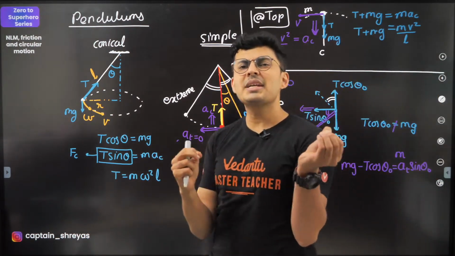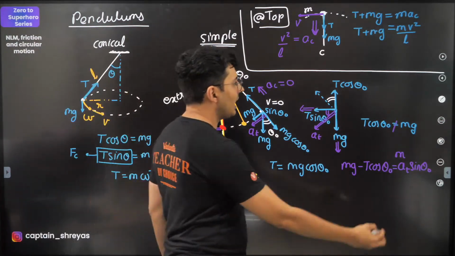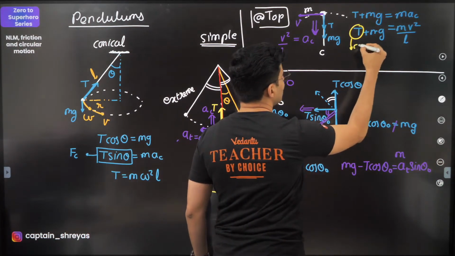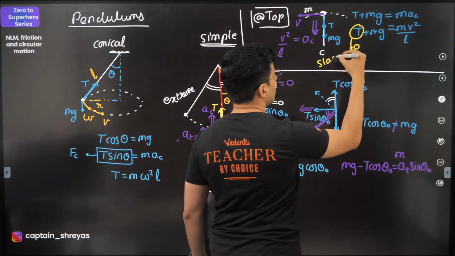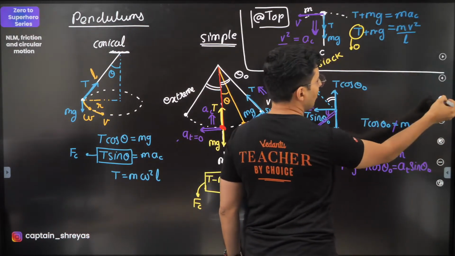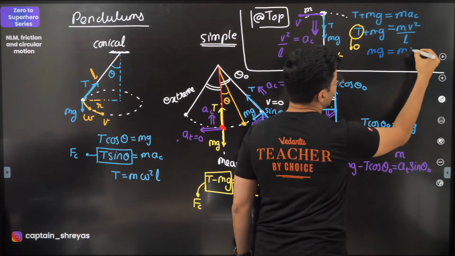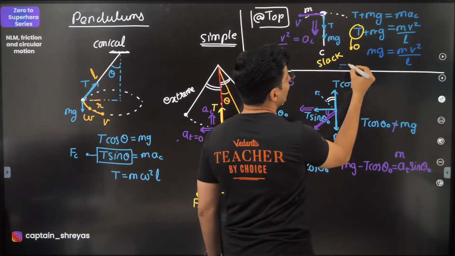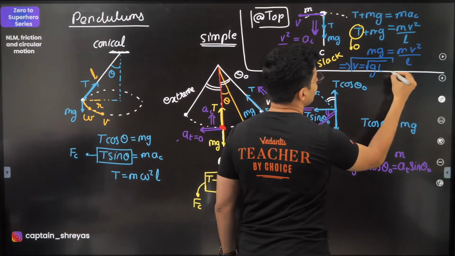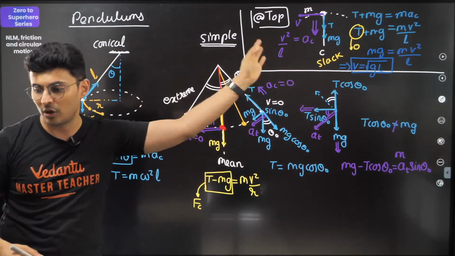But if the string has to just become slack, that means tension will be 0. Hence mg will be equal to mv square by r. So then what will you get? You will get v is root gL. This is the velocity for which the string just becomes slack on the top.